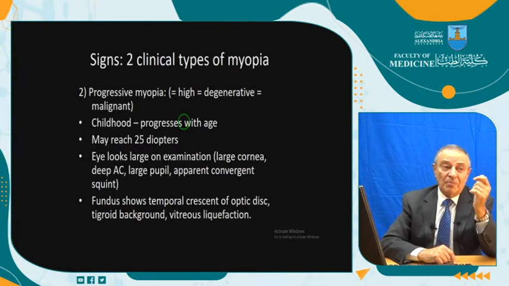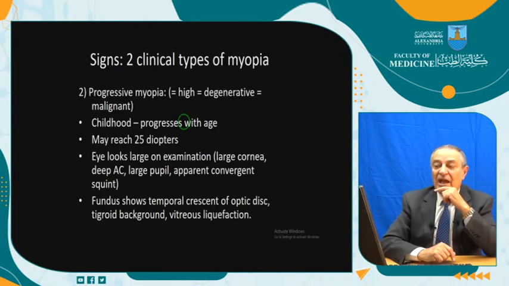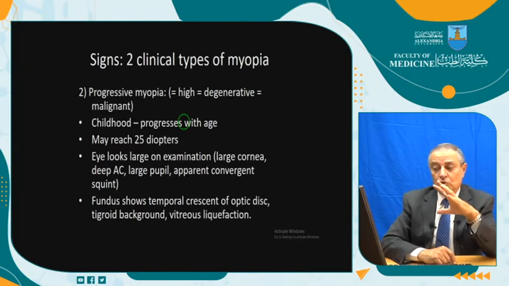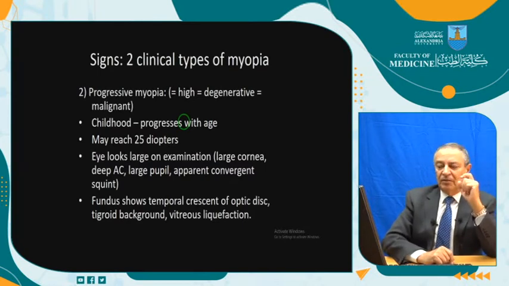That's why people maybe 23, 24, if they have high error, -6, -7, they are continuing to change their glasses. It may reach high numbers, 20, 25 diopters. The eye is large, the cornea is large, the anterior chamber is deep, the pupil is, everything is large, and the fundus shows what we call temporal crescent and myopic fundus with tigroid background.